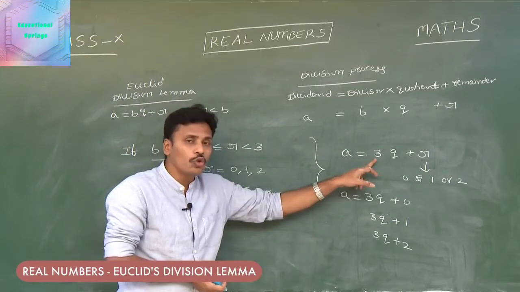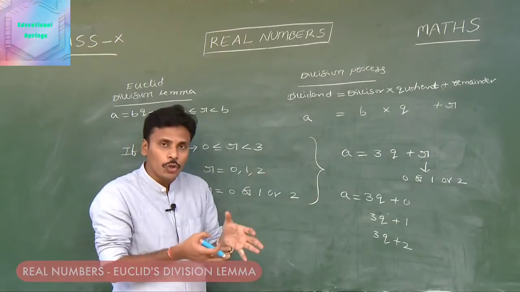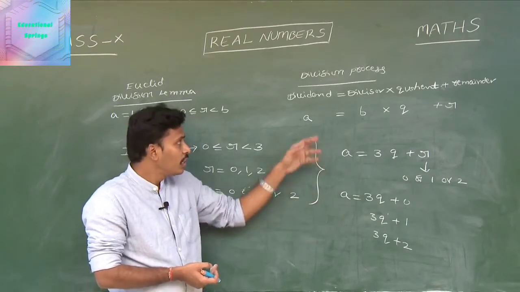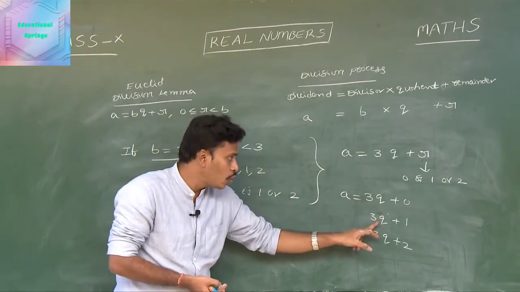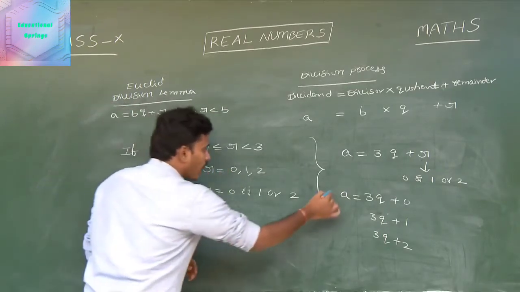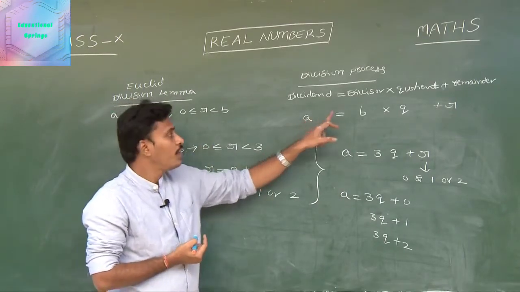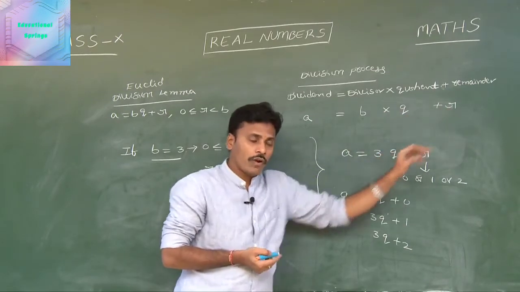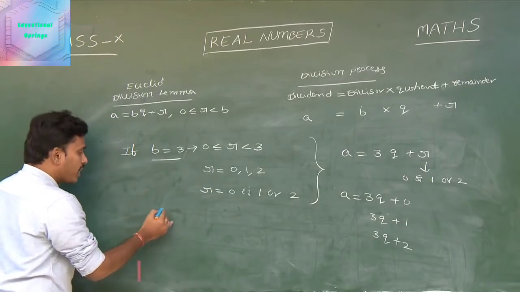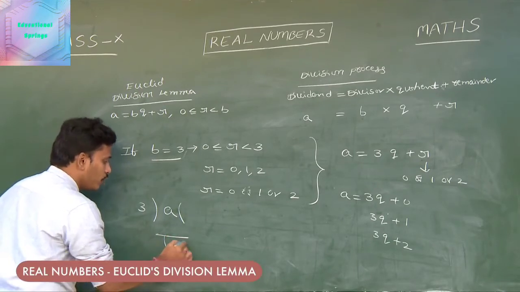If b is equal to 2, as I mentioned in the previous example, we have 2 forms for the dividend, like 2q and 2q plus 1. If the divisor is 3, then as discussed here, this dividend a has 3 forms like 3q, 3q plus 1 and 3q plus 2. Let us see these 3 forms with respect to the division. In the division process, we will divide a with this divisor b to get the remainder, right? Now look at this. If a is equal to 3q, as a division we are dividing a with 3 and the remainder is 0.